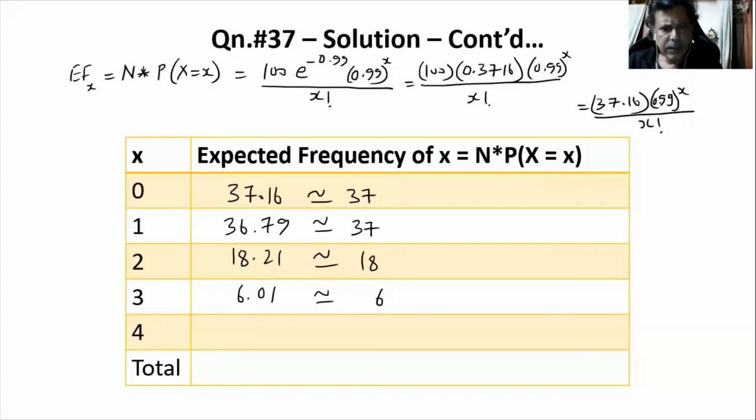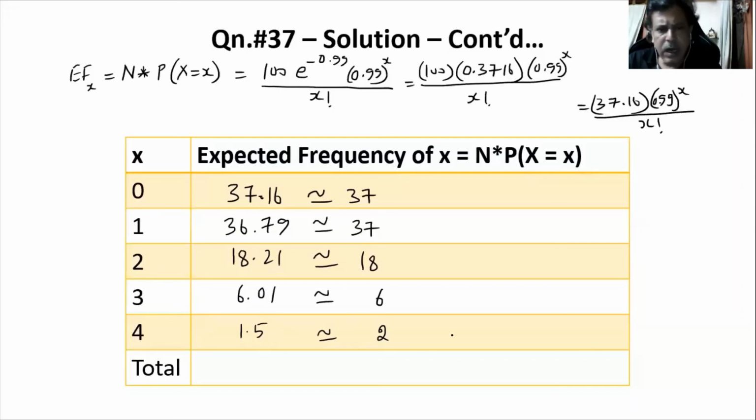Now the last one, 0.99 to the power of 4 into 37.16, okay, divided by 4 factorial, which is 24, so I will divide it by 24. It's approximately 1.5, that I will round it off to 2.